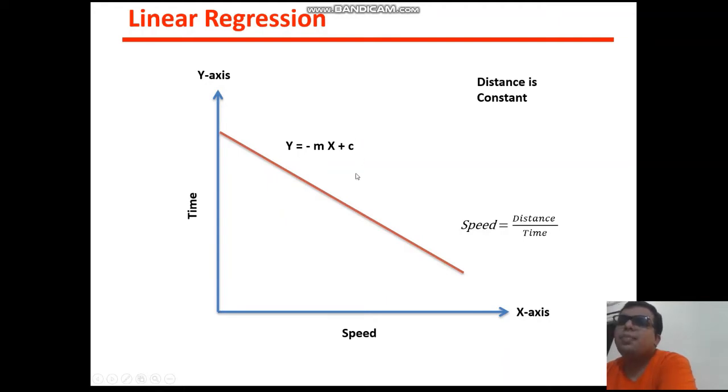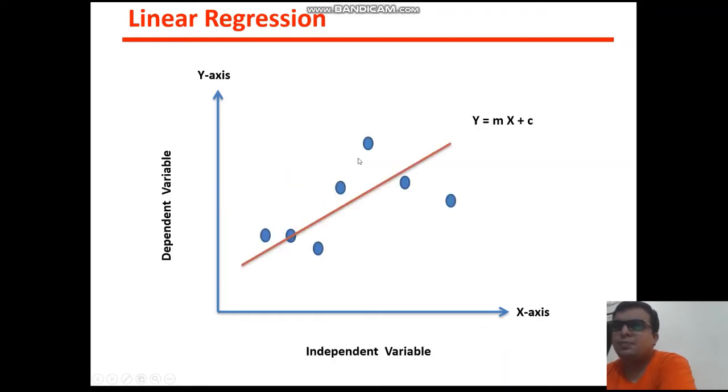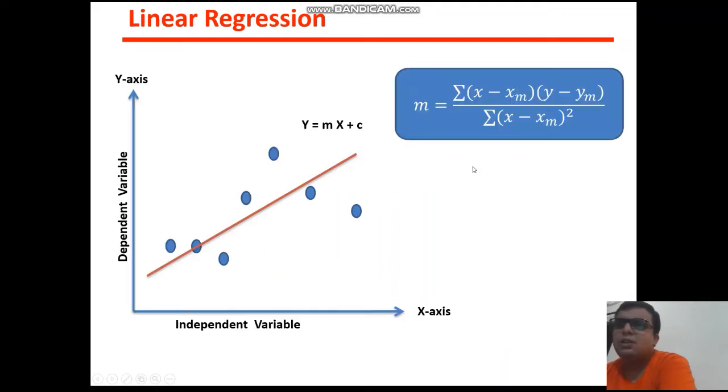Okay, you can say that the equation of this line is y equals minus mx plus c. Why minus m? Because now you are getting a negative slope. Okay, so this is how you can find the relation using linear regression. This is one example where I drew random points, and from these points I drew this line. Basically the equation of this line is y equals mx plus c. Now how can you draw this line?